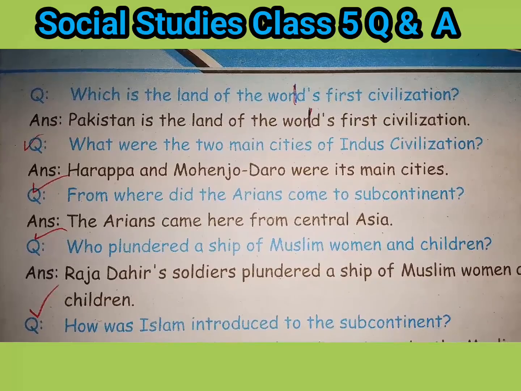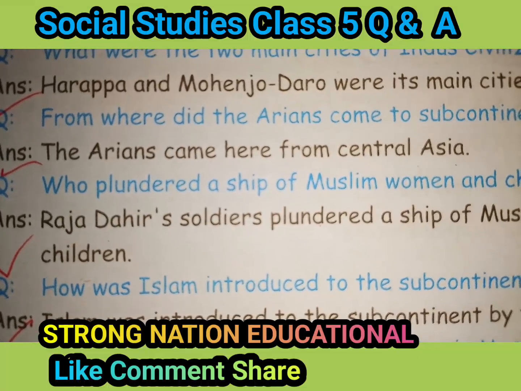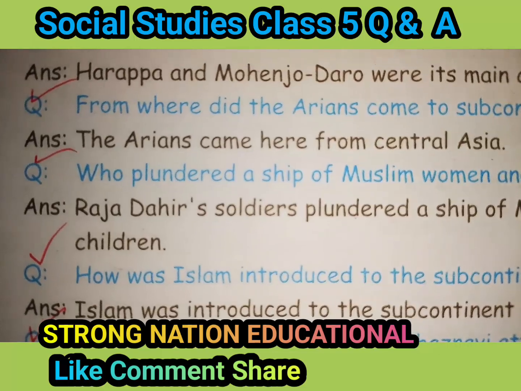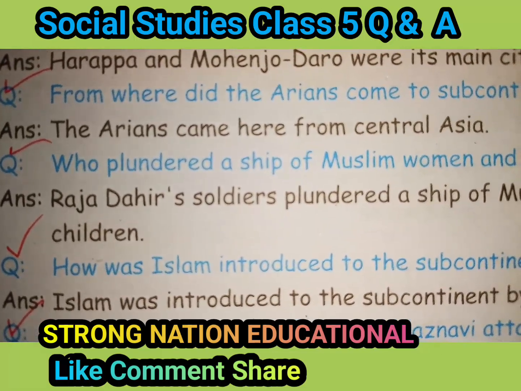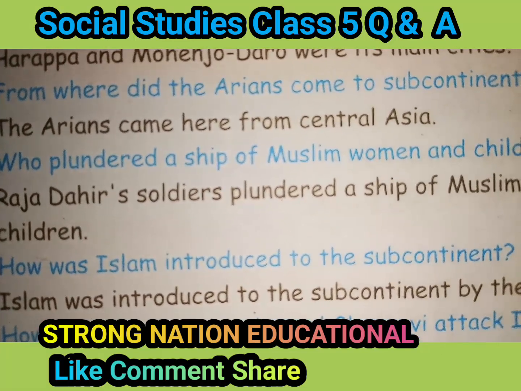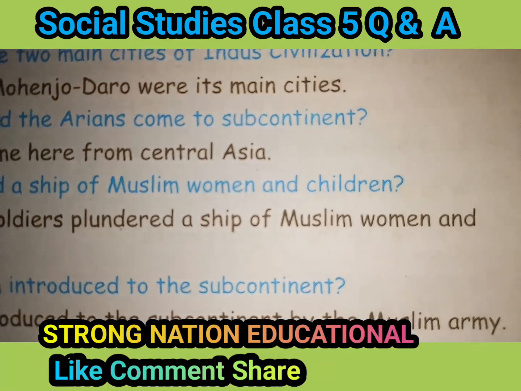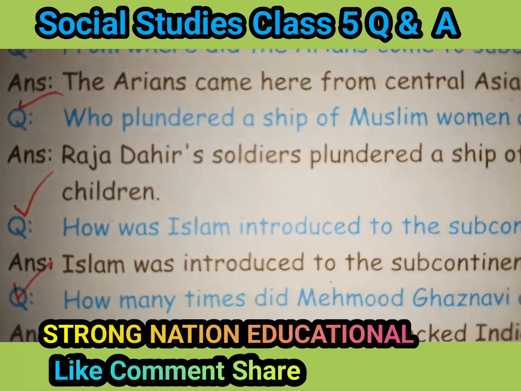Question: from where did the Aryans come to subcontinent? Answer: the Aryans came here from Central Asia. Who plundered a ship of Muslim women and children? Answer: Raja Dar's soldiers plundered a ship of Muslim women and children.